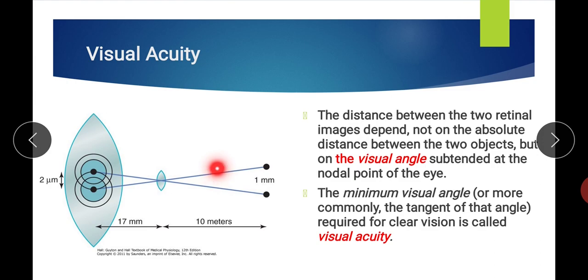The distance between the two retinal images depends not on the absolute distance between the two objects, but on the visual angle subtended at the nodal point of the eye. The minimum visual angle required for clear vision is called visual acuity. So the smaller the visual angle, the higher the visual acuity.